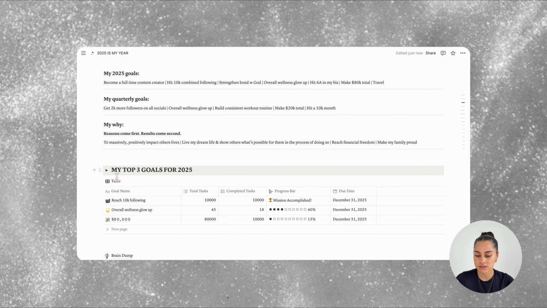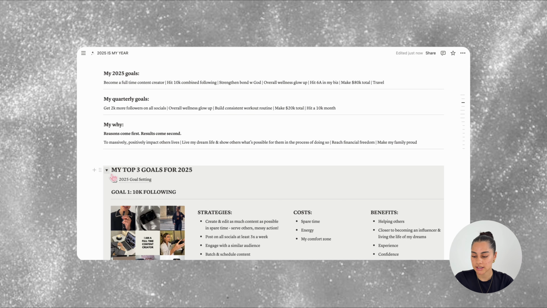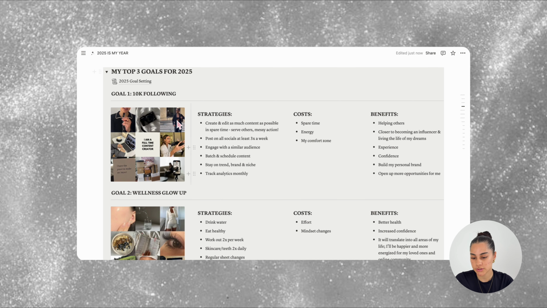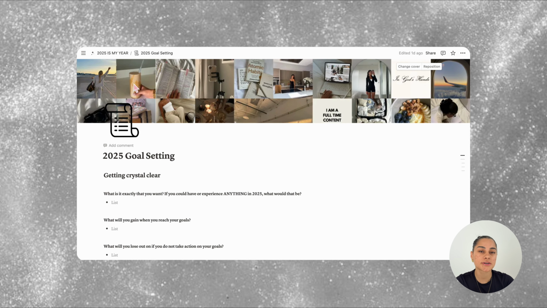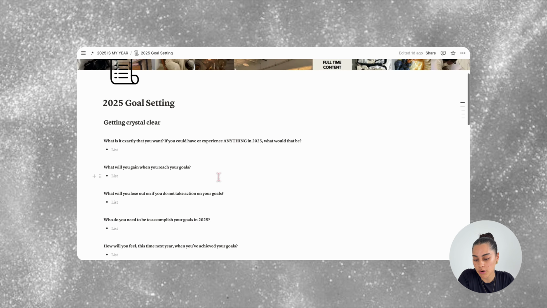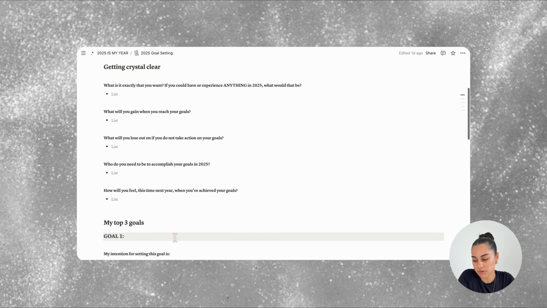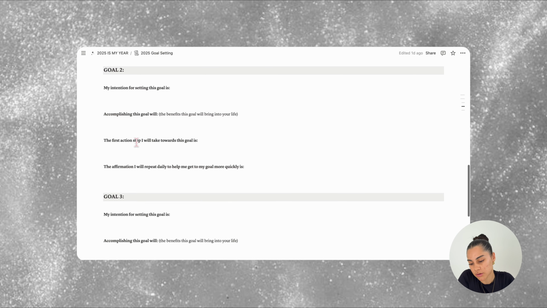Next is my top 3 goals for 2025. This is a toggle, so you just click the arrow and it will drop down. And inside here is the bonus goal setting page. So I'll click into it, and the purpose of this page is to help you get crystal clear on your goals for the year and what you want to achieve and experience. So it's got some prompts here to help you get clear, and also your top 3 goals down here.